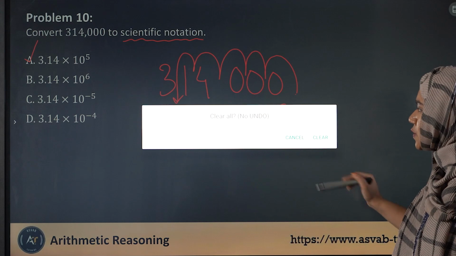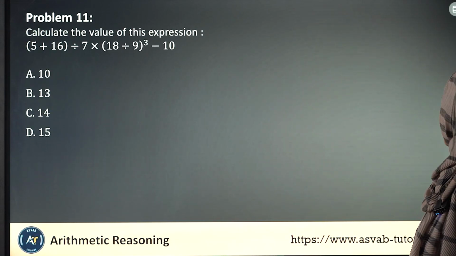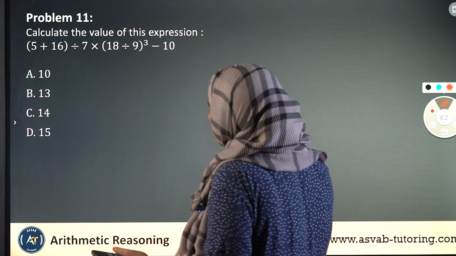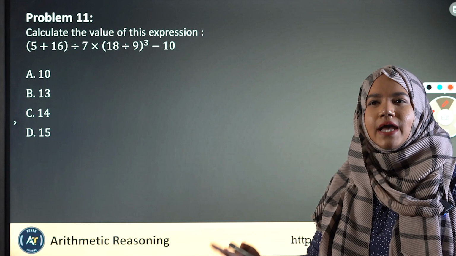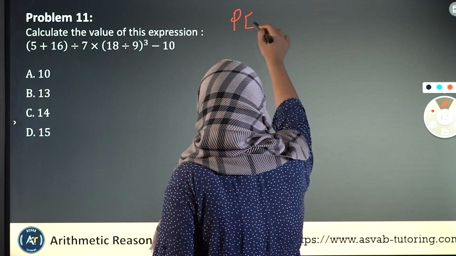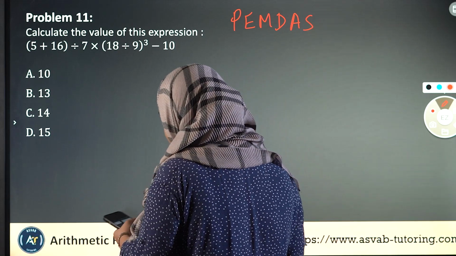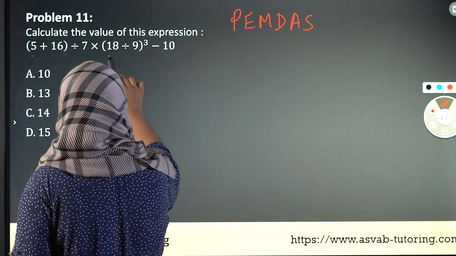We have 2 more to go, guys. Let's look at problem number 11. Calculate the value of this expression. Okay. On first glance, this looks quite easy. This is quite easy, but what a lot of people don't understand is we forget a very basic PEMDAS. I hope you do remember this expression. PEMDAS, we've learned about it in school, right? So first of all, for PEMDAS, what we do is we break the parentheses.